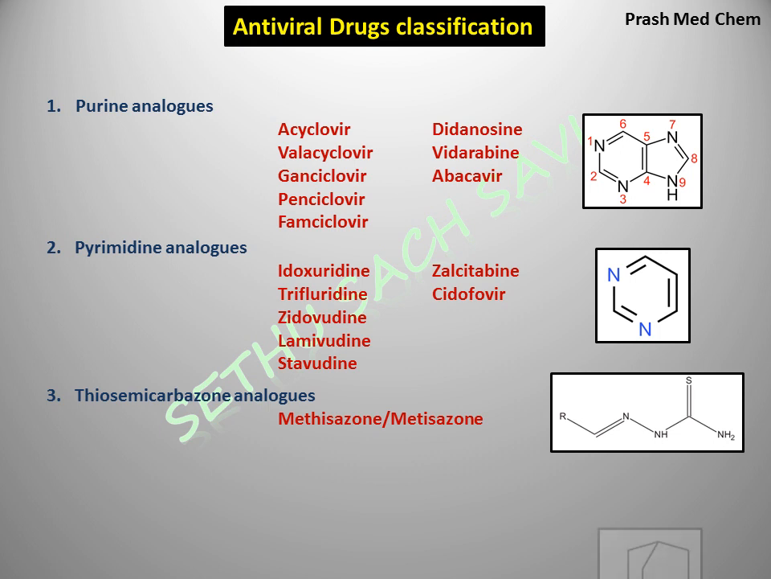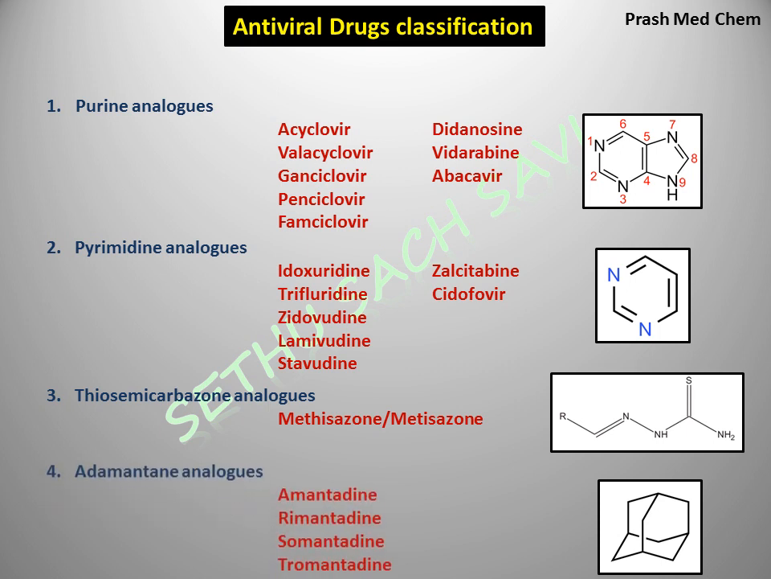And the fourth class of antiviral drugs, you can see this structure. Basically it's three cyclohexane rings with a configuration like this. So this is called the adamantane nucleus. We will talk in detail when I take these drugs individually. The derivatives of this adamantane nucleus have been found to have antiviral properties, and the drugs belonging to this category are amantadine, rimantadine, somantadine, and tromantadine.